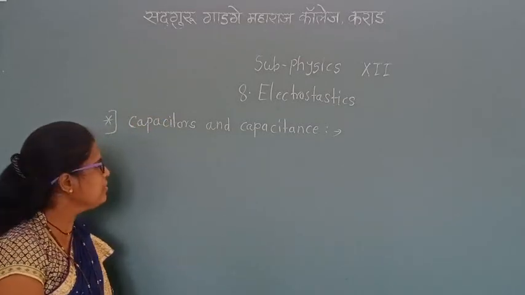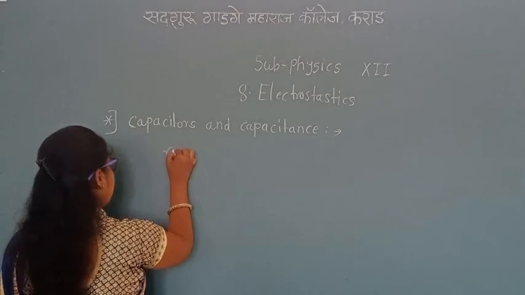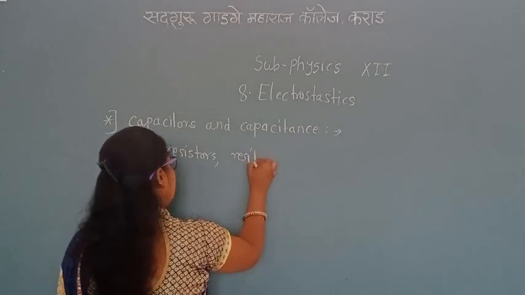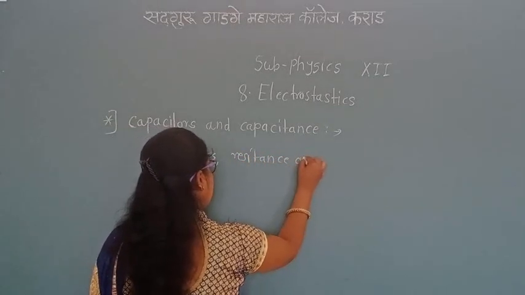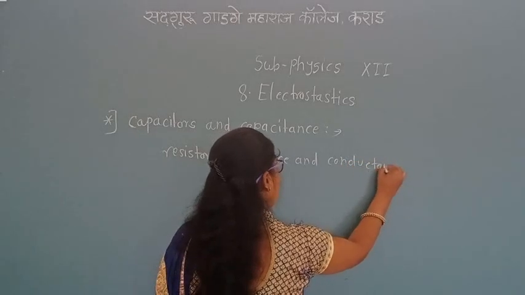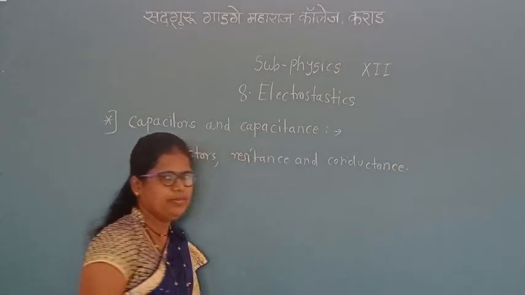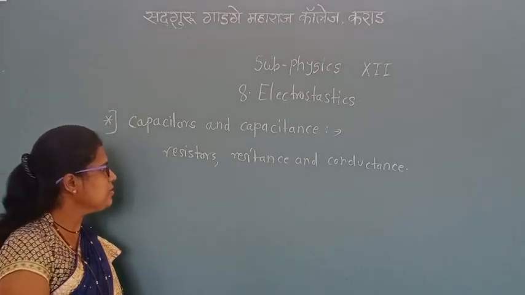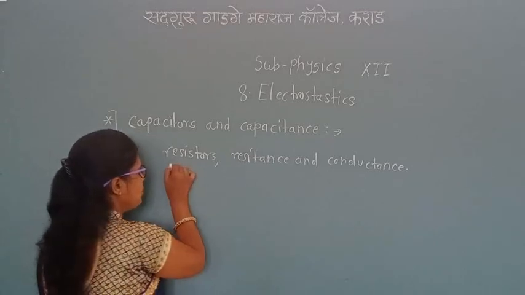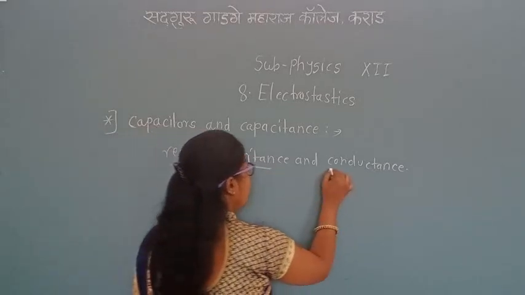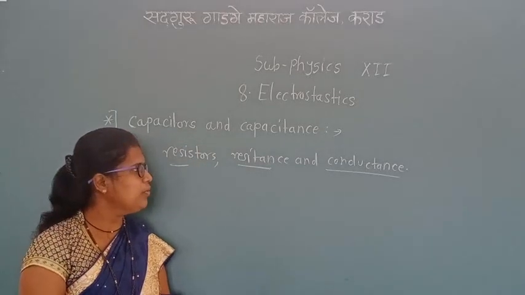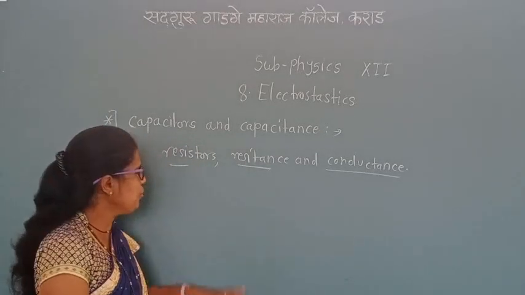In 11th standard we have studied resistors, resistance and conductance. You know what is meant by resistors, resistance and conductors. These devices allow the current to flow through them.